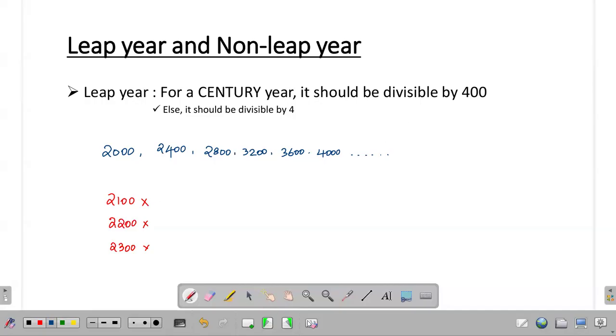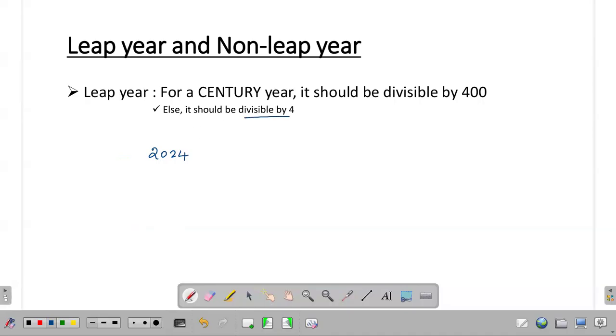Okay. In the same way, let us consider 2024. 2024 is not a century year. But 2024 is divisible by 4. So I can say that 2024 is a leap year.